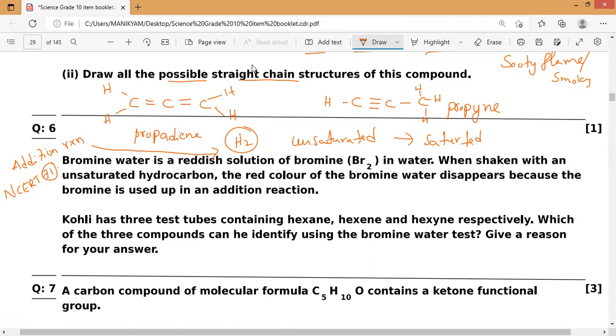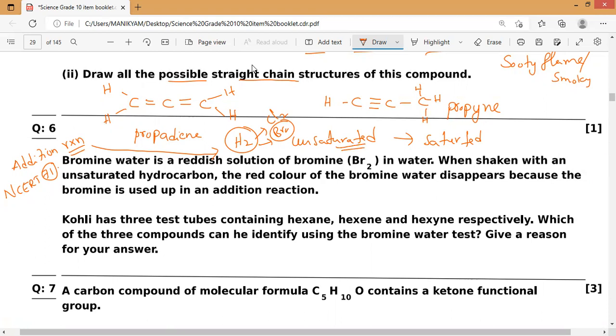Instead of H2, we can do it with Cl2 and Br2 also. This is what bromine water is. Remember, addition reaction is only for unsaturated compounds converting into saturated.